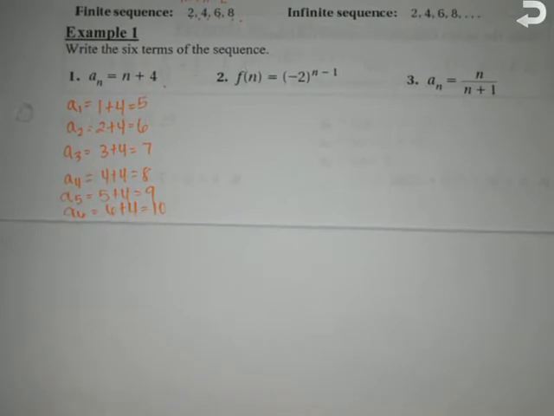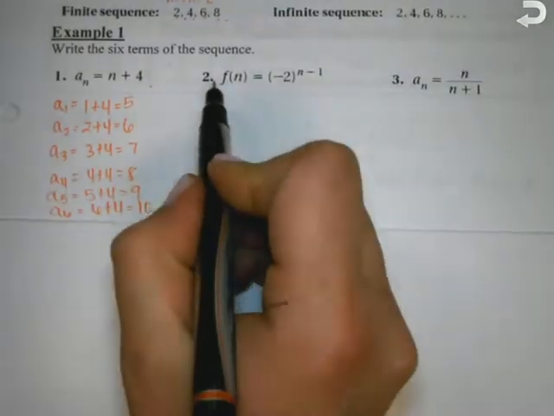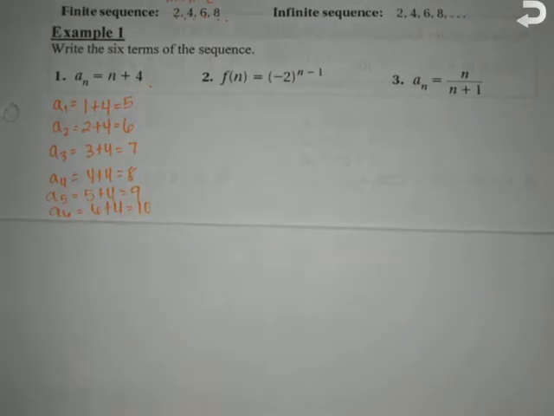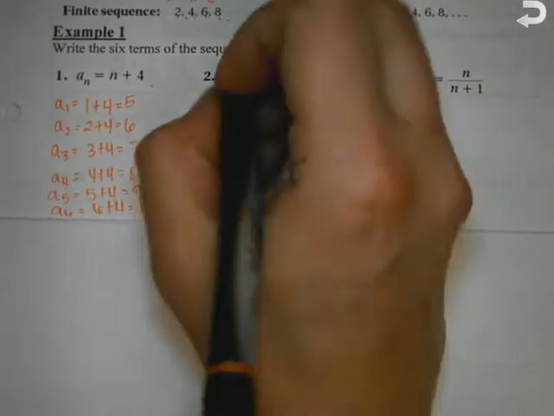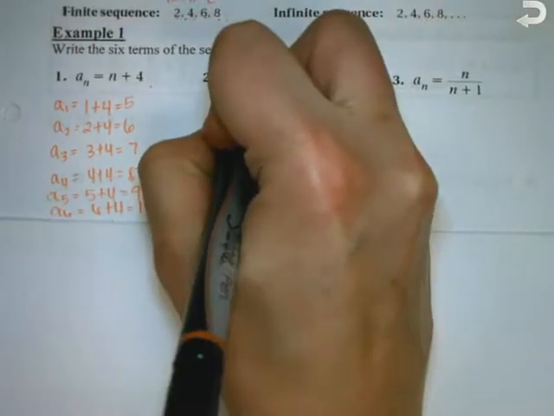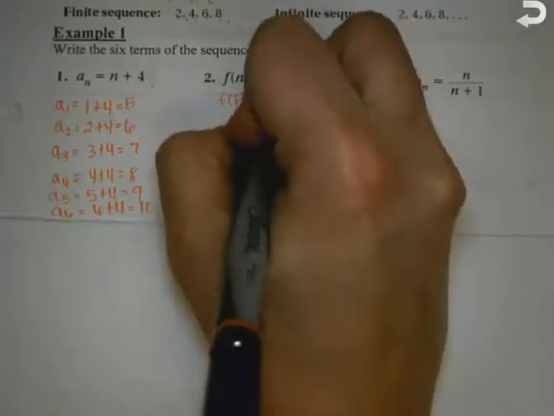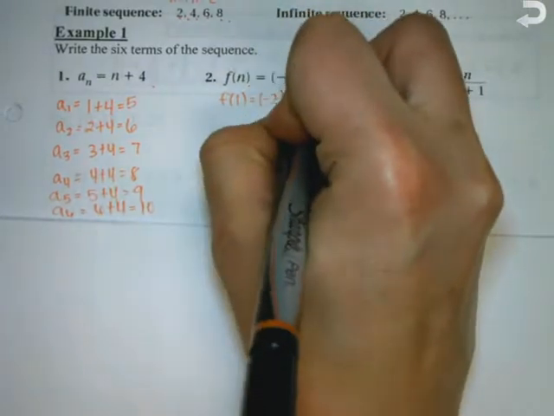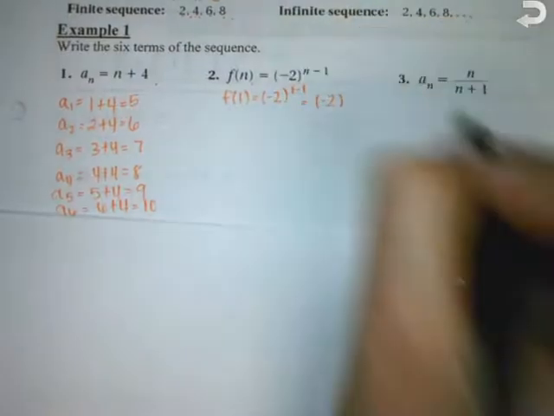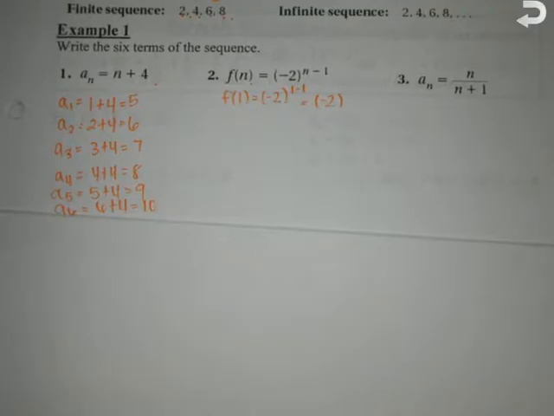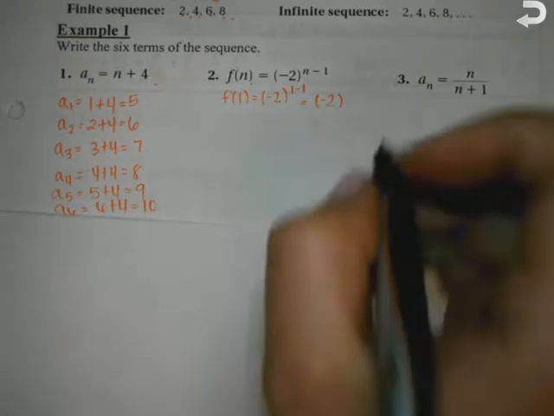Number 2 is almost exactly the same. They list your terms a little bit differently. F of n, it's the same thing. So we're going to start with f of 1. That's negative 2 to the 1 minus 1, which is negative 2 to the what? 1 minus 1 gives me 0. And anything to the 0 is 1.